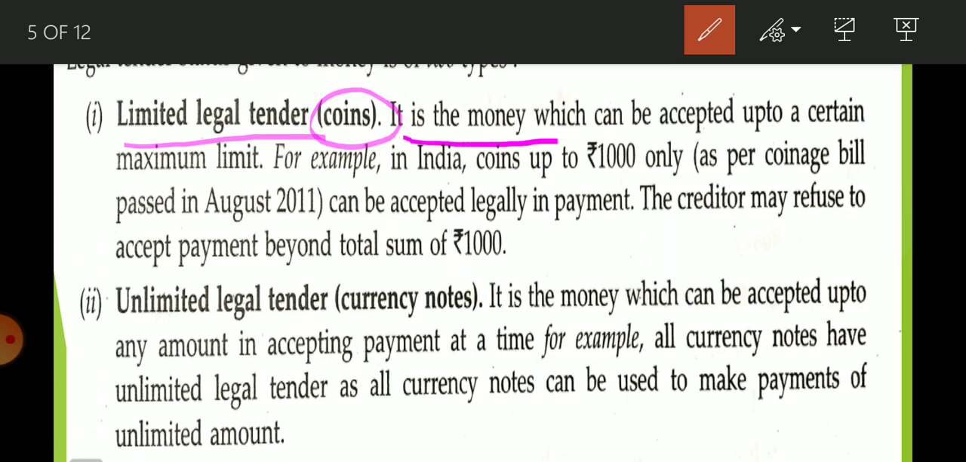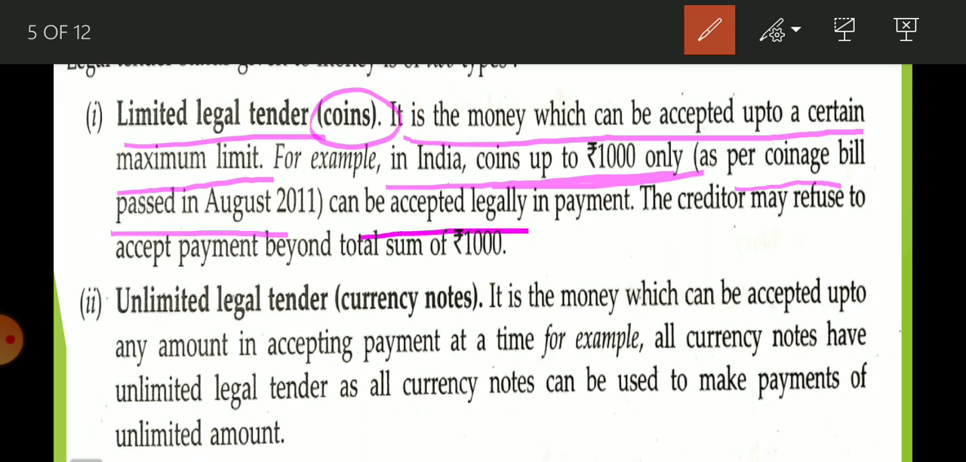It is the money which can be accepted up to a certain maximum limit. So in India, that limit is 1000 rupees as a coin. If you want to make the payment in coins, you can make payment only up to 1000, not more than that. That is given here, and that law is per the coinage bill passed in August 2011. More than that, they can deny.